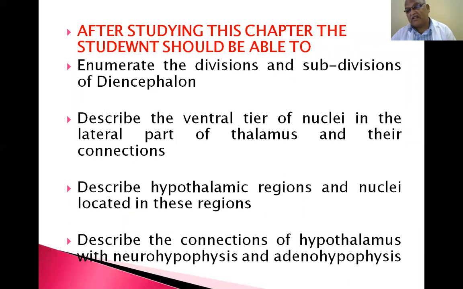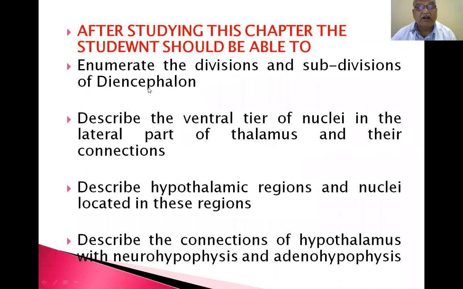Now, after studying this chapter on the diencephalon, you must be able to divide the diencephalon into divisions and subdivisions. You have to describe the ventral tier of nuclei in the lateral part of the thalamus and their connections. Describe the hypothalamic regions and the nuclei located in these regions. Describe the connections of the hypothalamus with the neurohypophysis and adenohypophysis.